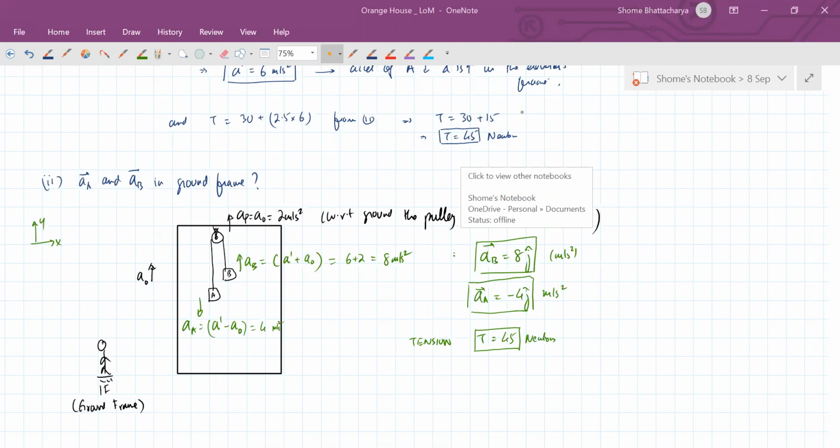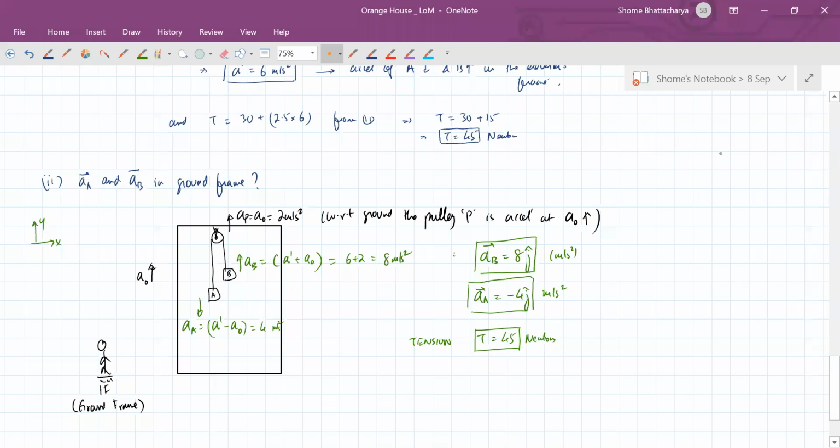Okay, so is this final part clear to all of you? With respect to the pulley, B is coming upwards towards it at the rate of 6, but the pulley itself is going up at the rate of 2. So in the ground frame how much will it become? 6 plus 2, it will become 8.